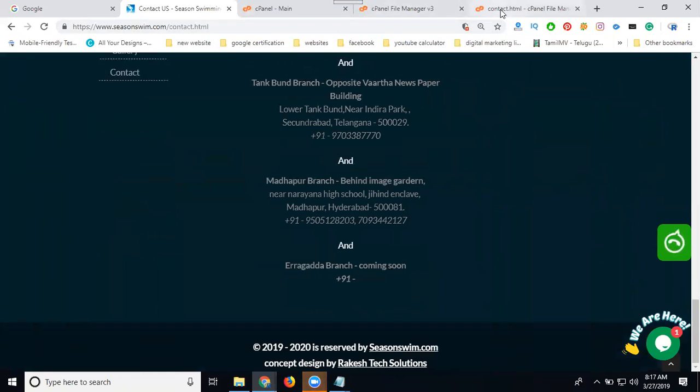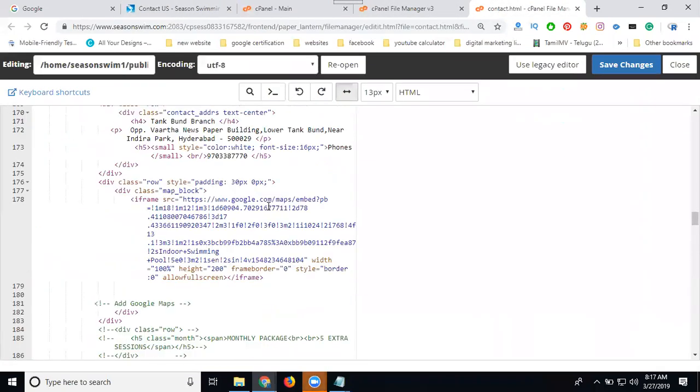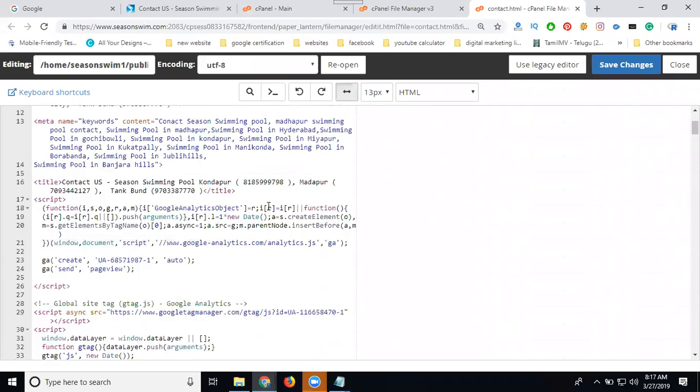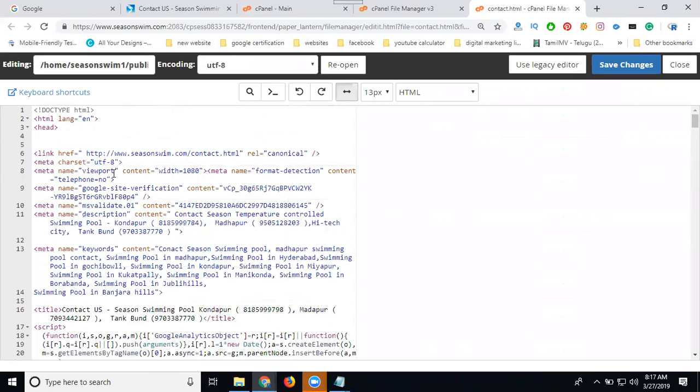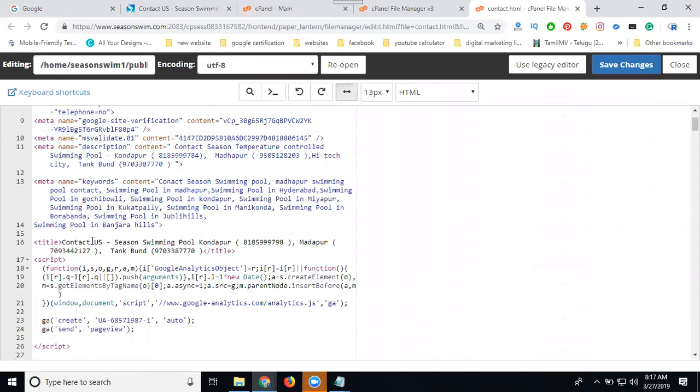So once you come to your page, if you're writing any SEO title and description, you write it along with your places. See this one, I'm writing here. First of all, you can check your title. The title will be: contact us, season swimming pool for Kondapur, Madhapur and Tangban. You can mention your option as Regatta. So it will take time to add your number. This is your title.